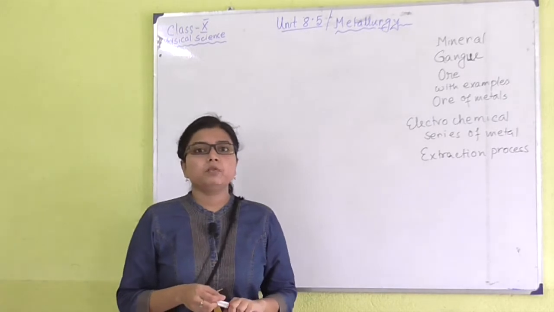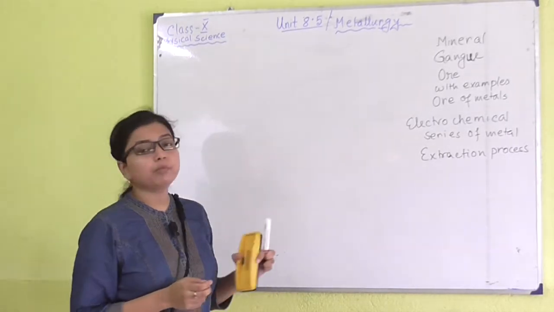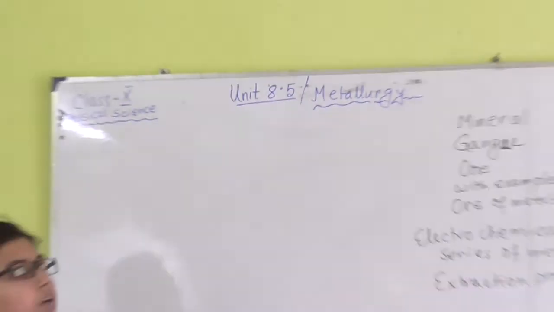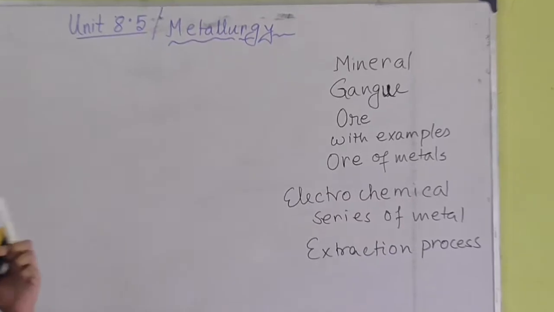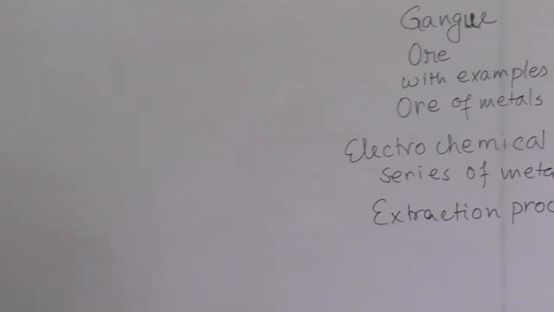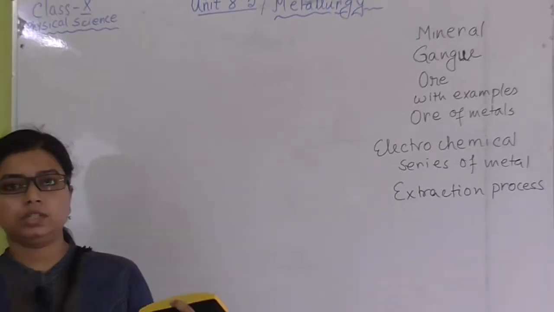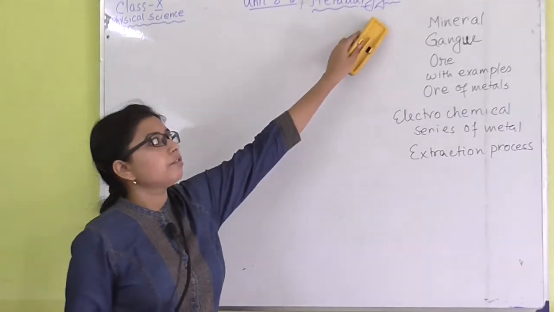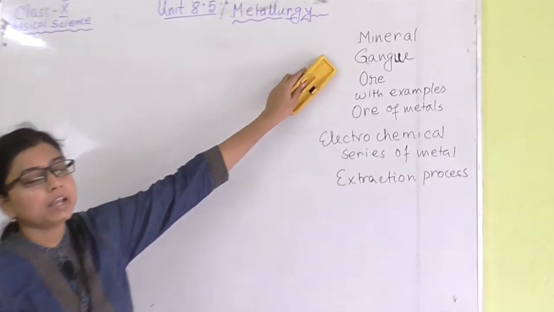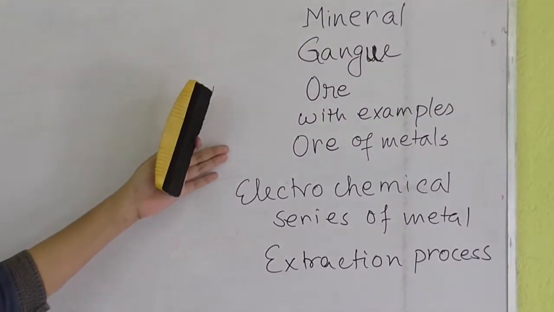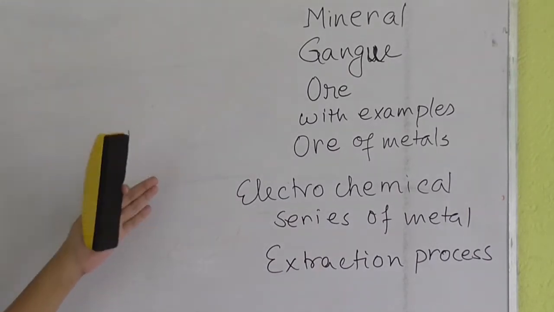Hello students, today I am going to start a new unit 8.5, that is metallurgy of class 10 physical science syllabus. Today I am starting this chapter. At the beginning of this chapter we have to know certain terms which are related to this chapter. I have written those things: first mineral, then gangue, what is ore, definitely with their examples, then ores of metals, electrochemical series of metals, and then extraction process of these metals.